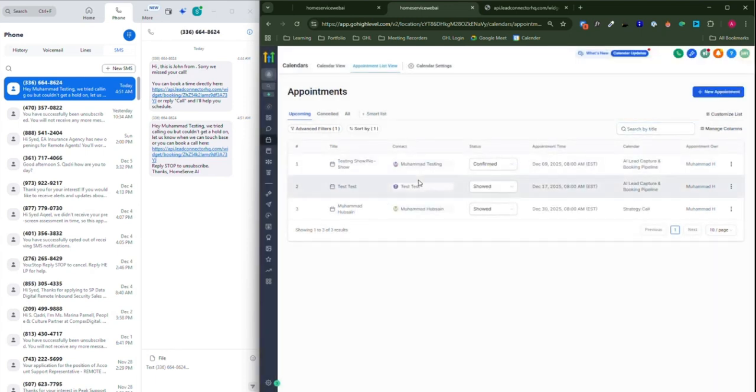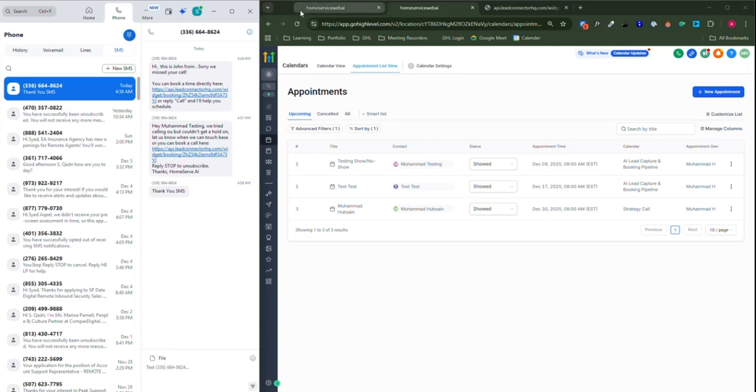Now, for this customer, when I select show, it's going to send me a thank you message. So it's going to do that, and over here, I will be receiving a thank you message, for which the content can be changed. And this SMS will be about, hey, thank you so much for attending the call, we love to be with you, that kind of stuff.